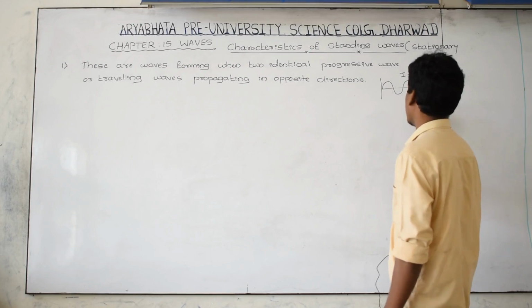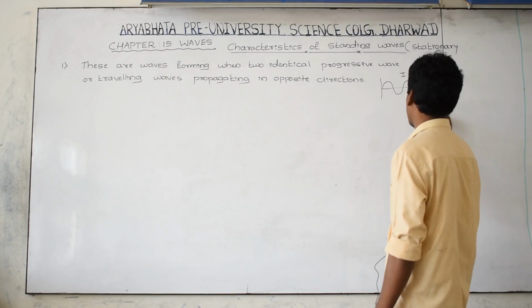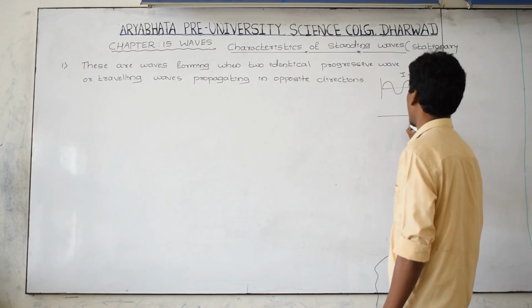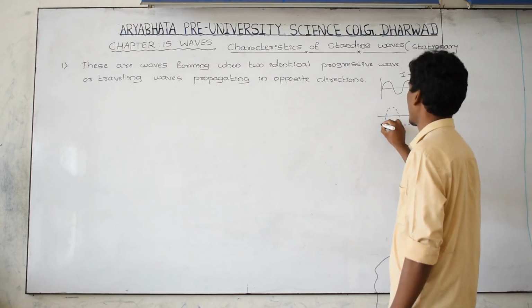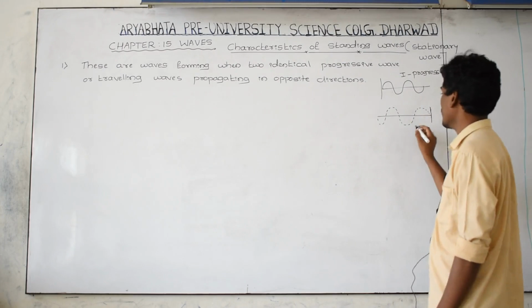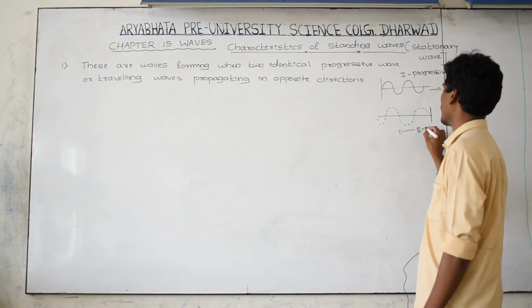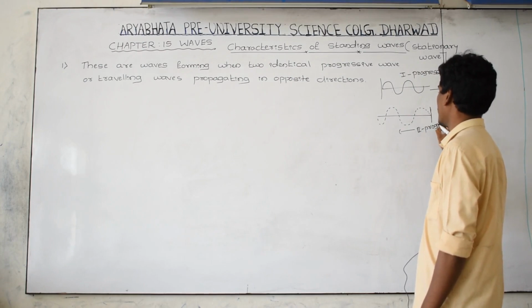And the second progressive wave is moving in this direction.